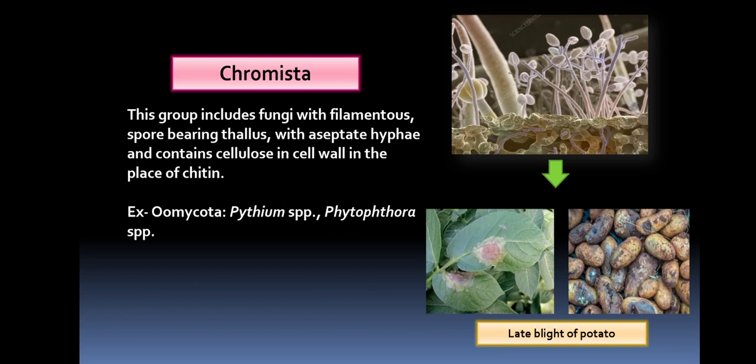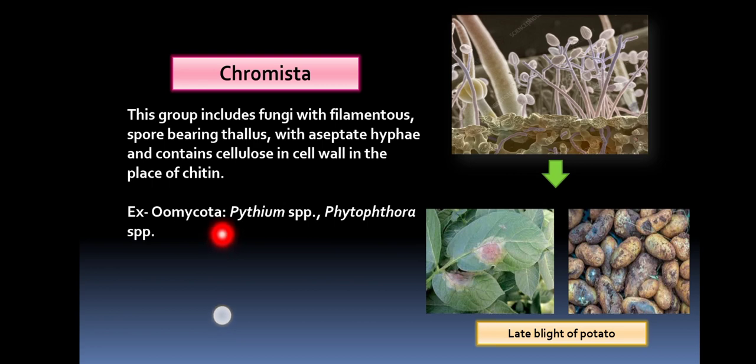Then the hyphae are generally aseptate in nature, which means the septa or the cross wall is absent. So the hyphae are multinucleate in condition, which is also known as coenocytic. Okay, multinucleate hyphae are called coenocytic hyphae, or the condition is called the coenocytic condition. We will discuss all the details about spore production in this group of fungi, that is Chromista, which includes the Oomycetes or Oomycota group of fungus, in detail in the next videos.